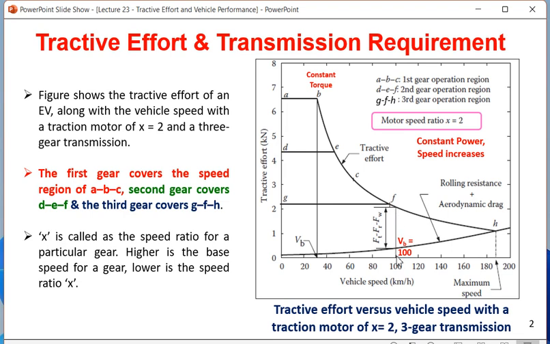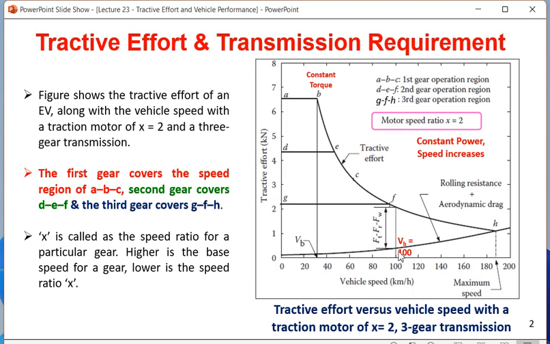Because we are mainly talking about this GFH. This is GF, and this point is actually not there. So this is GFH, I'm sorry, not vertically down. GFH is the highest gear torque, or tractive effort versus speed characteristic. The y-axis is tractive effort in kilonewtons, and the x-axis is vehicle speed. GFH is the characteristic for which gear? The tractive effort versus vehicle speed characteristic for the third gear system.